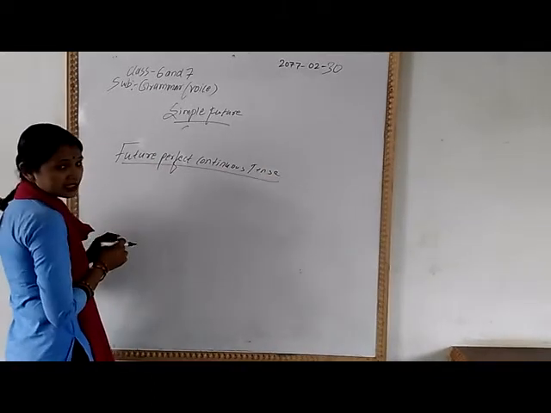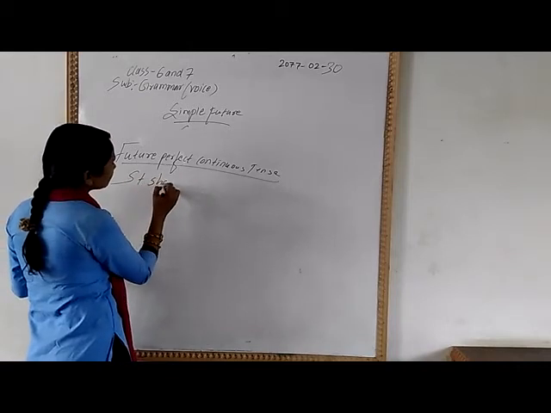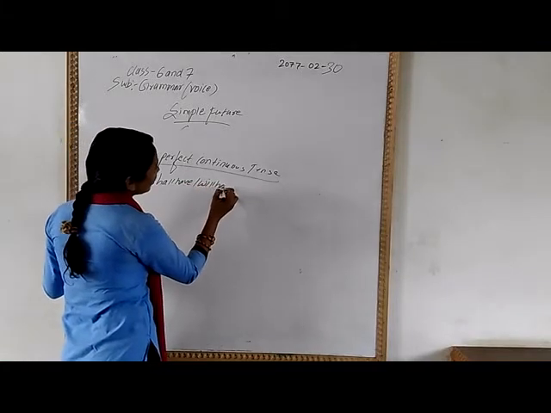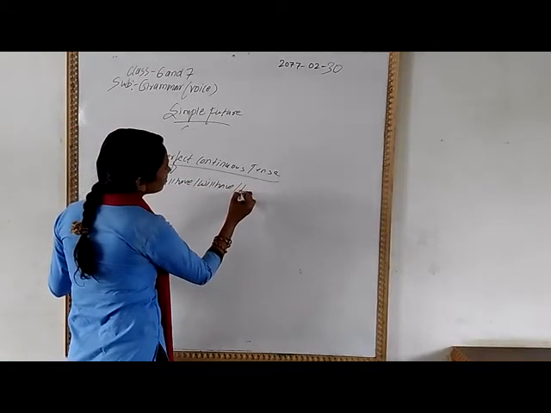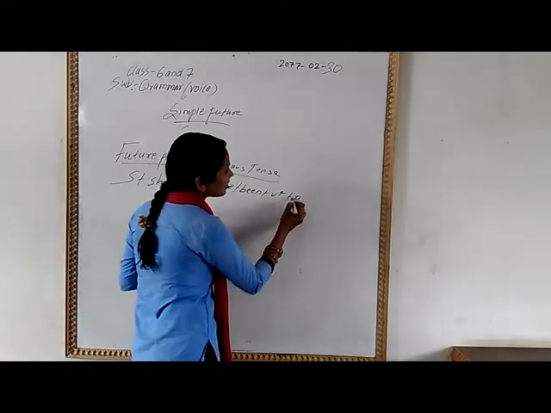What is the structure of this one? Subject plus shall have, will have, been plus verb-ing plus object.